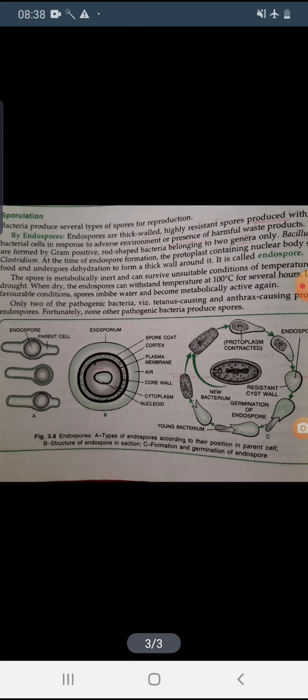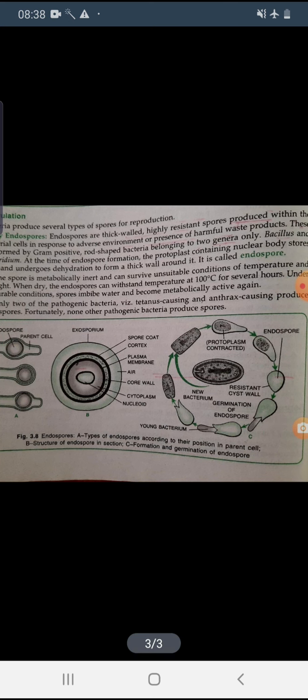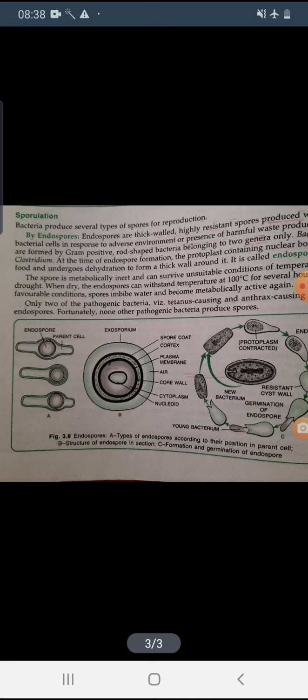Okay, so endospores are thick-walled structures, highly resistant spores produced within the bacterial cells in response to adverse environment. Okay, means whenever the unfavorable condition is there, they form the spore inside the cell.